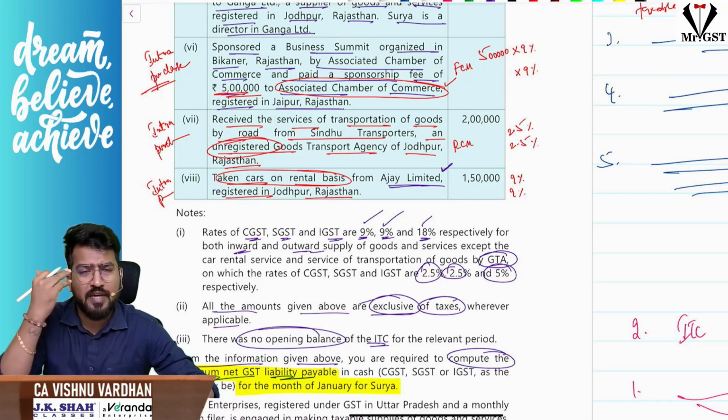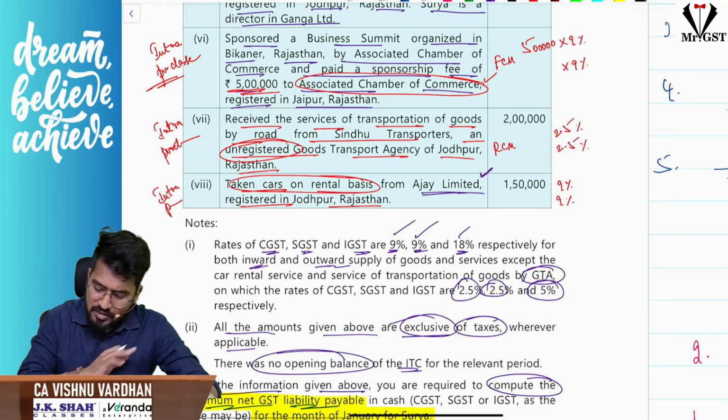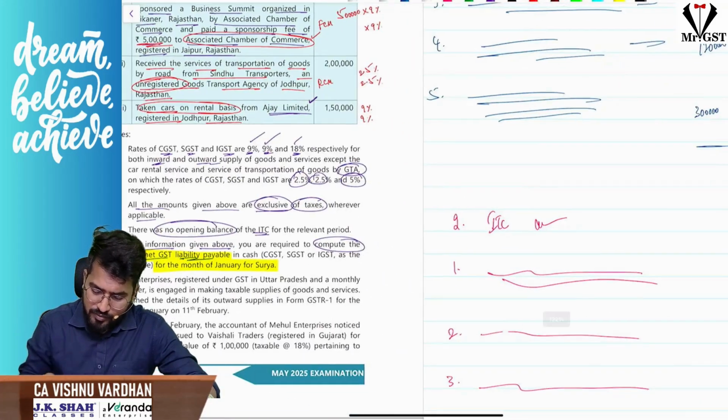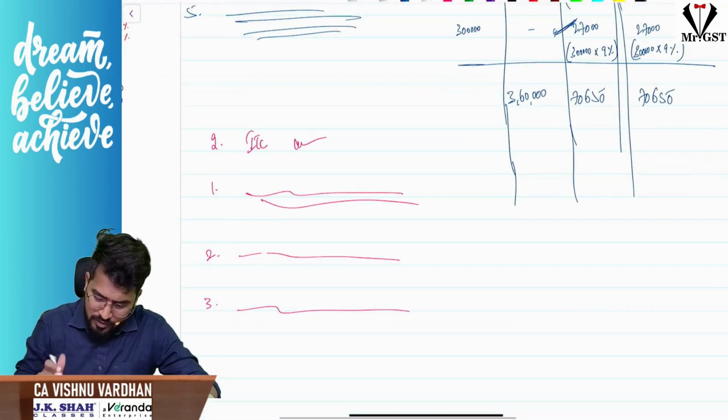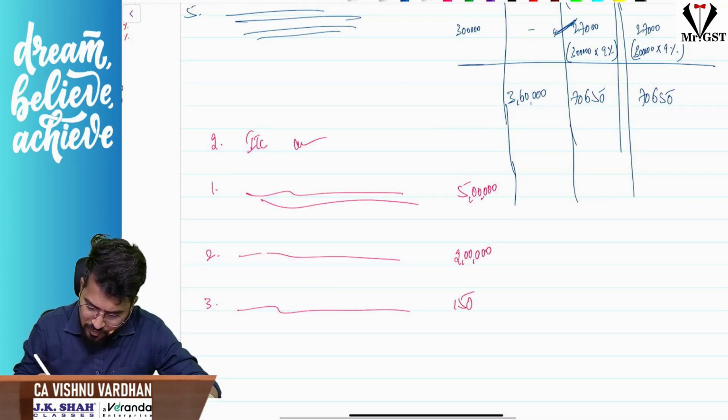We will do the problem as it is, normal way, ignoring RCM transaction. So 3 purchases I will take ITC. One is 5 lakh, the other is 2 lakh, the other is 1,50,000.